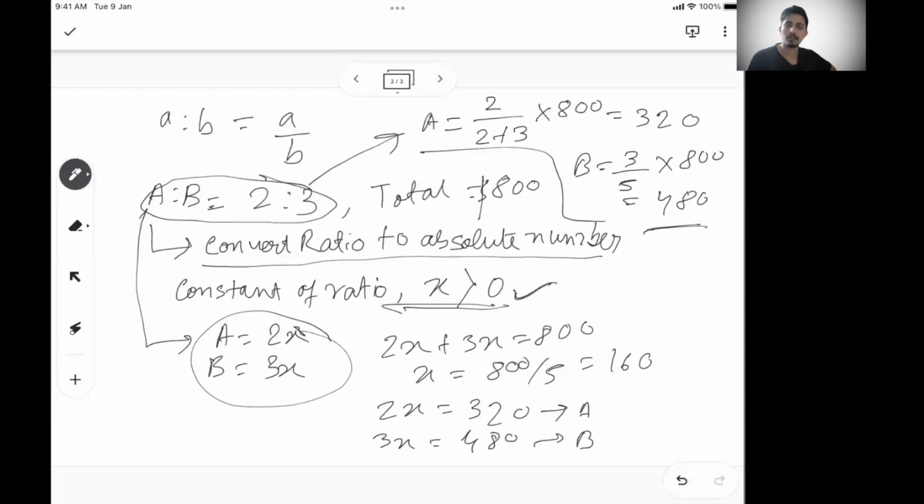This is what you can do. This is another way of calculating the individual value from a ratio. So from a ratio, there are two ways to get the absolute value.